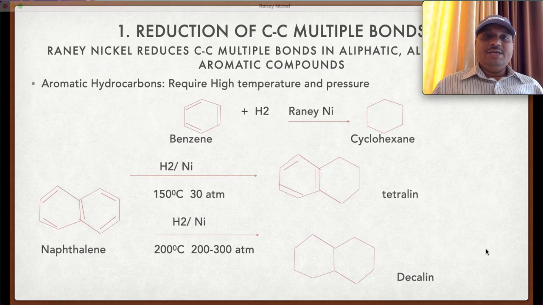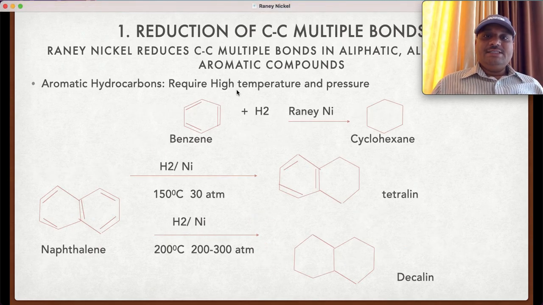In case of the aromatic hydrocarbon, it requires the high temperature and pressure. Benzene, on treatment with the Raney nickel, on complete hydrogenation, we get cyclohexane as the product. Let us take another example, naphthalene. On treatment with the Raney nickel at 150 degrees centigrade and 30 atmospheric pressure, we get tetralin as the product.